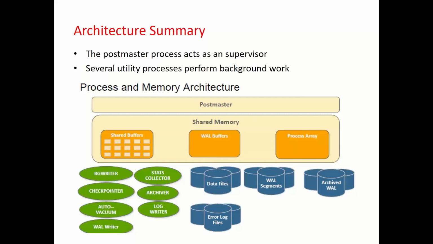So 16 MB is the size of the file in the WAL segment, and it will keep on writing. Once the file is full at 16 MB, it goes to the next file, next file, next file. Till what time? The number of files should total 1 GB. So 1 GB divided by 16 MB, I don't know what the count is, but somewhere around maybe 50, 60. It will make that many files in that WAL segment folder. And once that 1 GB is full, it will come to the first file and start overwriting it. Now, just because it will overwrite those files, I need the backup of those files.